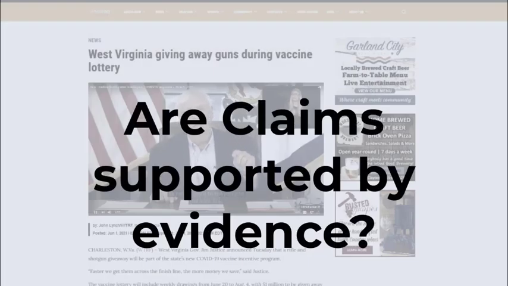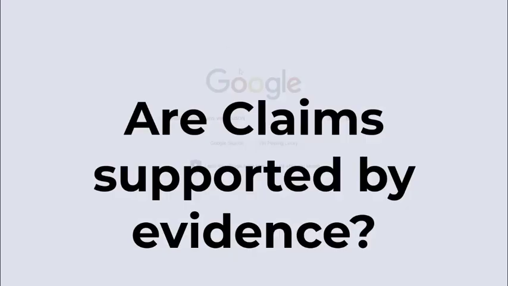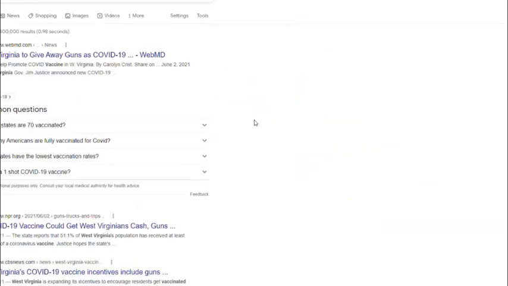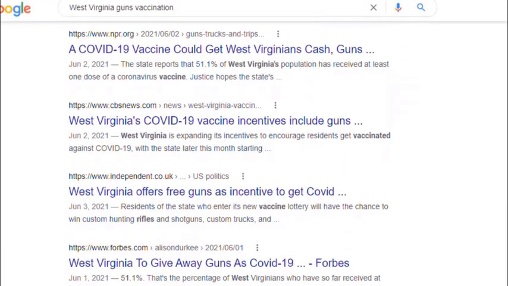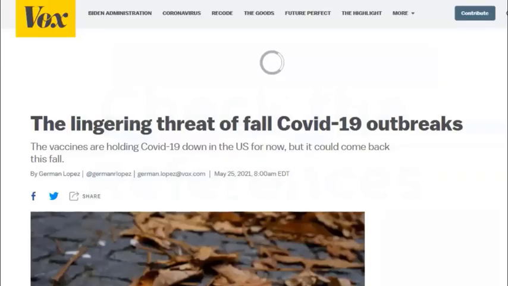Are the claims on the site supported by evidence? You can check a site's claims by comparing them with a trustworthy source. Does it include references? If so, we can work on verifying the evidence presented and check the references.